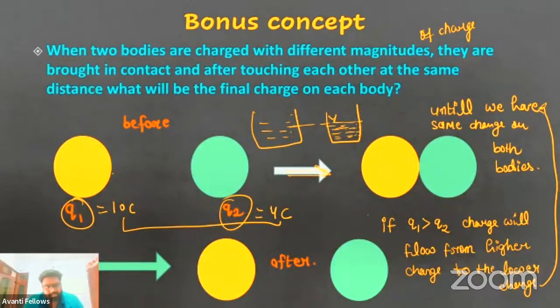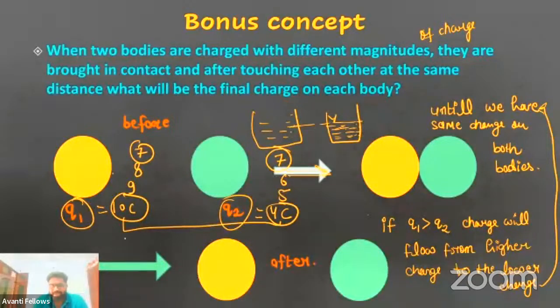Answer in the chat box. See, if this goes from 10 to 9, this will be 5; if this is 8, what will this be? 6. After that, if this is 7, this is also 7. After this 7, there will be no flow of charge. So what simple trick can we use? You take both charges, add them and divide by 2. So it will be Q1 plus Q2 divided by 2 on both spheres.